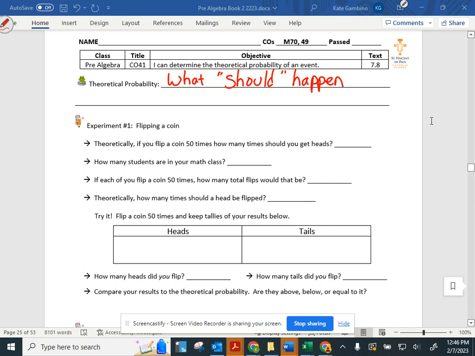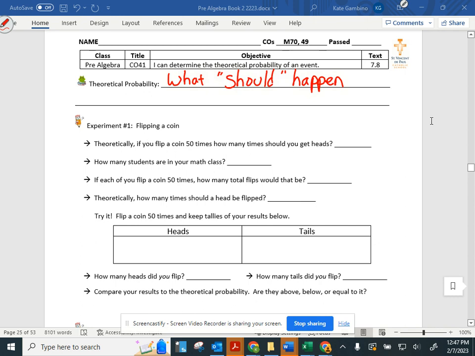Because it's heads or tails. There are 2 possible outcomes. You get one of them to be heads, that's 50%. Half is 50%. So if we flip it 50 times, theoretically, how many times should we get heads? 25.